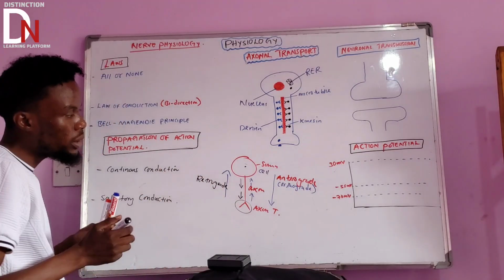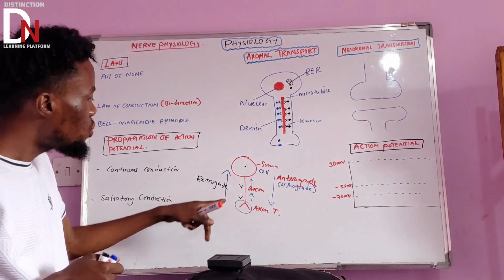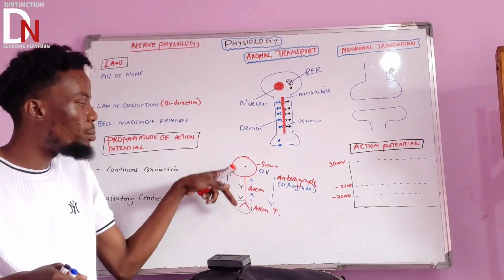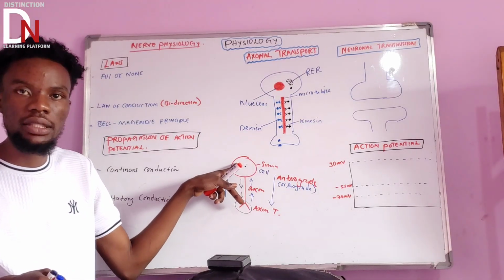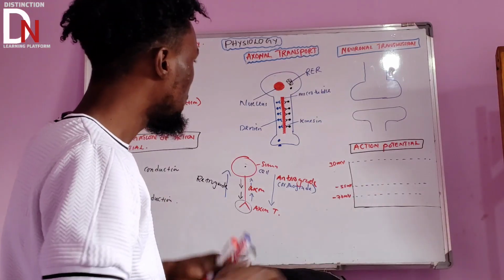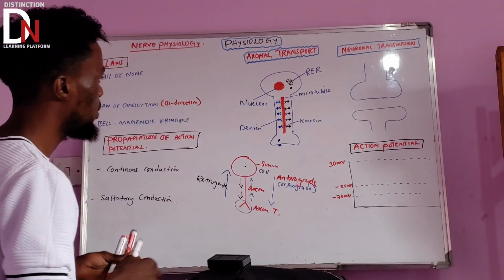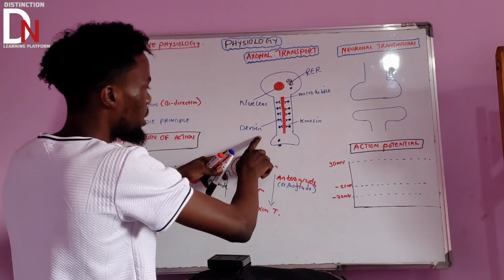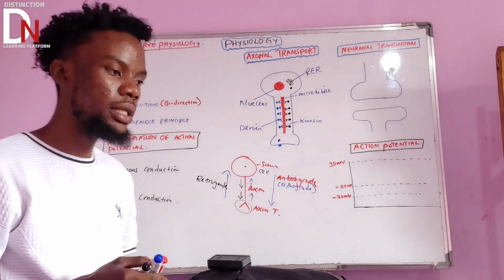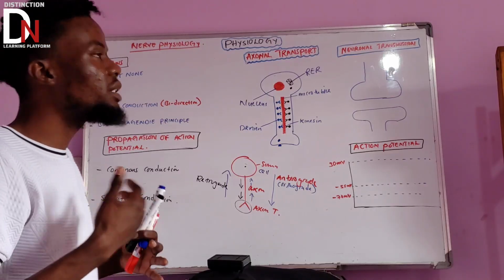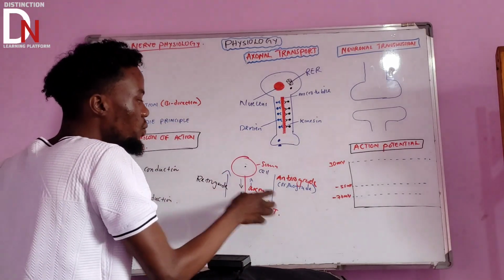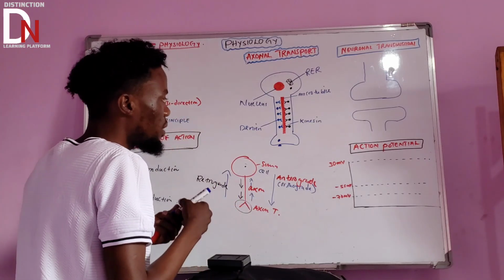This is the retrograde type of transport. It is going to carry information or substances from the axonal terminal back to the cell body. Now, there's an important thing you need to understand. I talked about kinesin and dynein. They are involved in different types of axonal transport. Kinesin is used in anterograde transport.